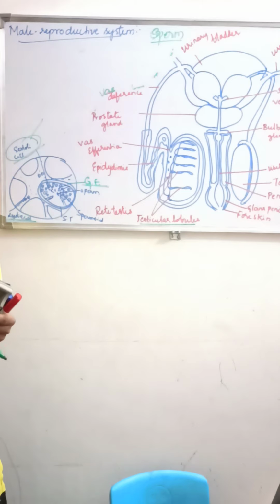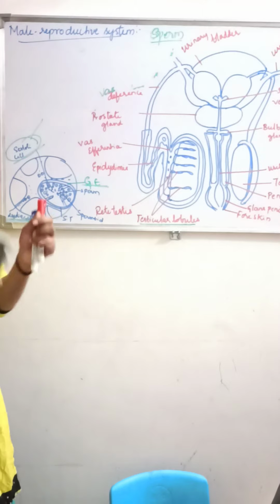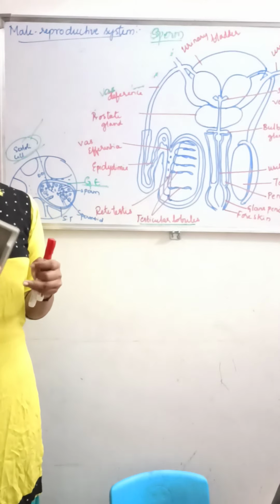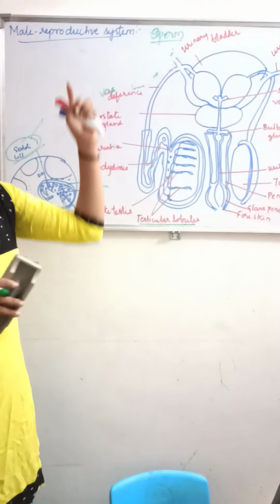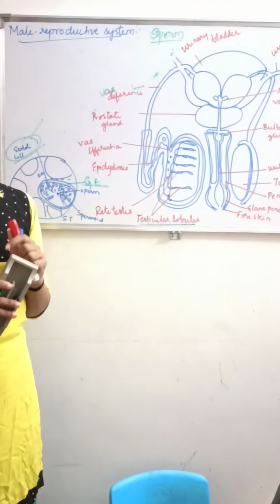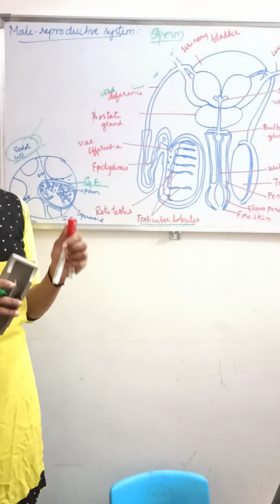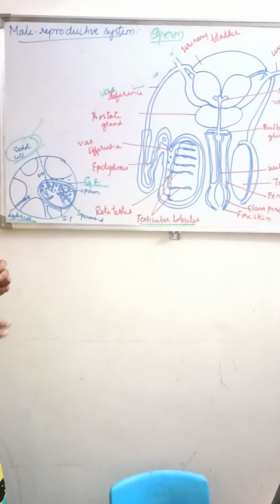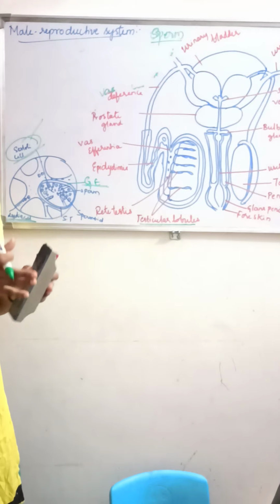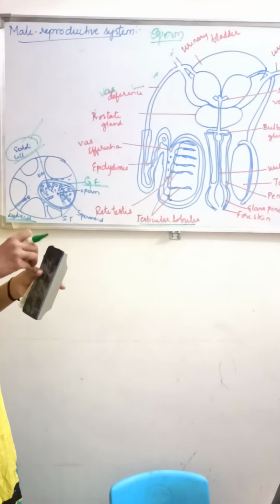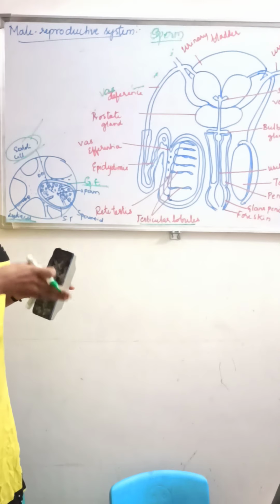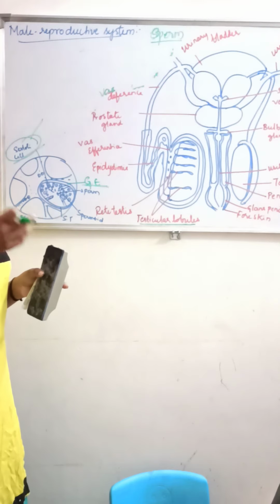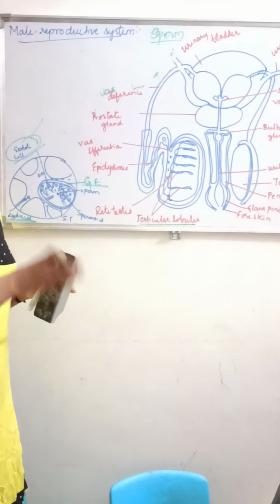Now we will discuss the accessory glands and the accessory ducts. It is very important. After the testes, the accessory ducts and accessory glands help in male reproduction. Now we will discuss one by one. What do you mean by a duct? A duct is a pipe-like structure where the sperms are transferred. Whatever sperms are formed, they move through these ducts.